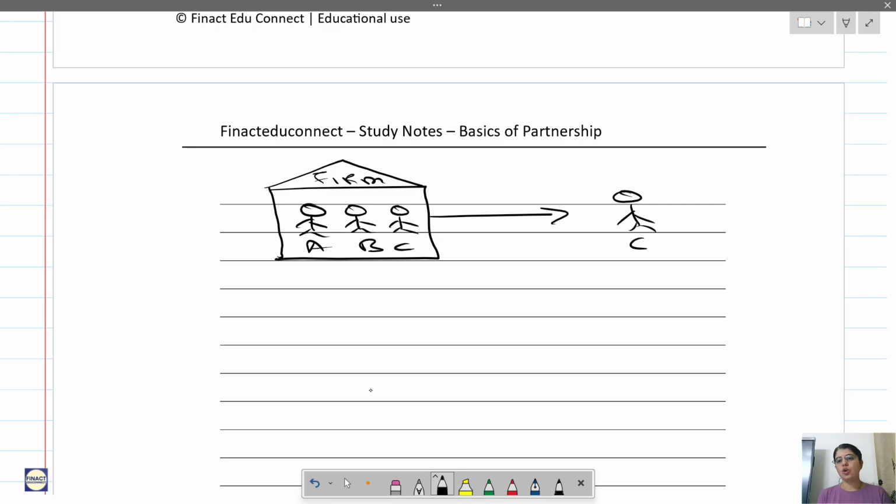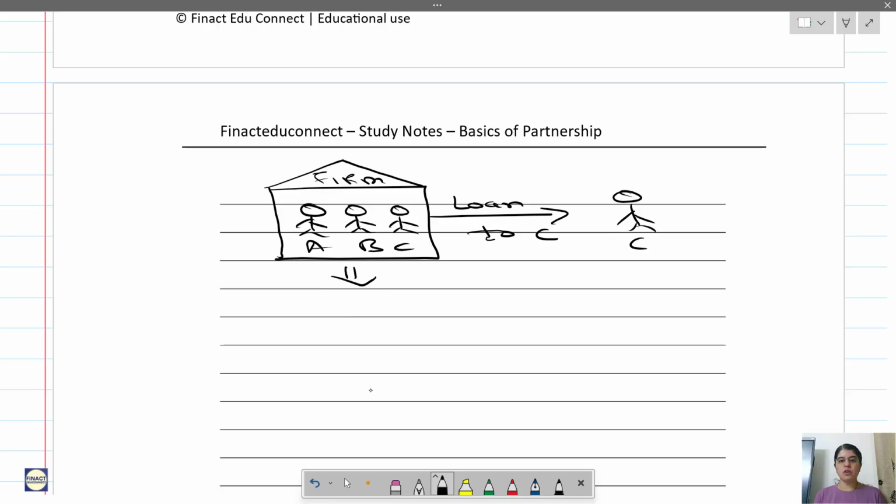So loan to partner. Here the firm has given a loan to C. When the firm has given a loan to C, C will repay it after some time as per the terms and conditions. So from the firm's point of view, loan given, the firm will have a benefit of it in the future. What is the benefit? That C will repay it in cash.